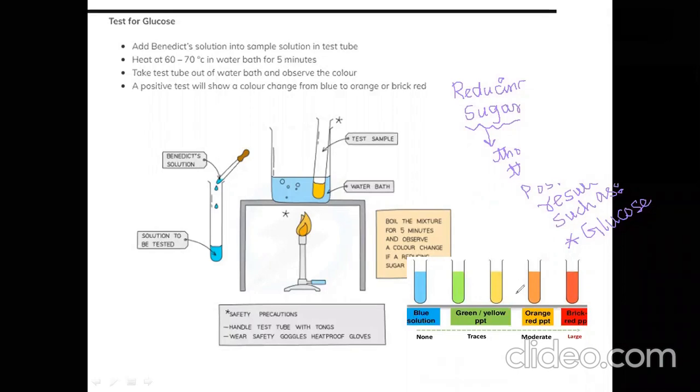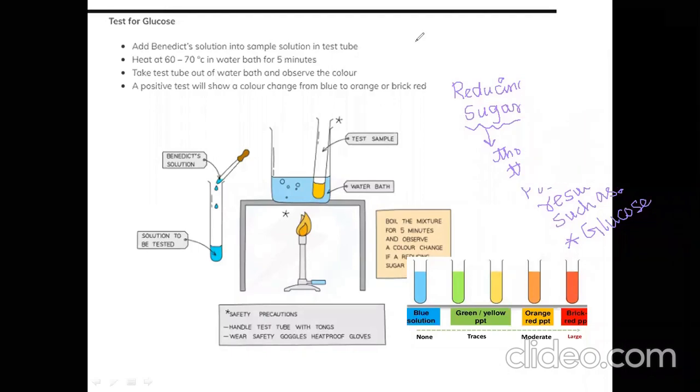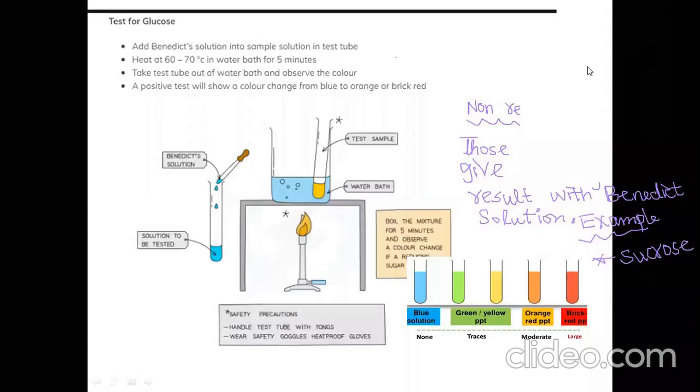If the Benedict solution color remains the same, blue, we call the test negative, and that sugar is actually a non-reducing sugar, such as sucrose. Sucrose is a non-reducing sugar. Non-reducing sugars are those that give us a negative result with Benedict solution.